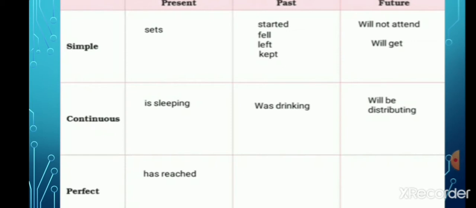So students will write down the phrase is sleeping in the column present continuous. Then beta, left, simple past. Then beta, sets, S-E-T-S, simple present. Then started, simple past. Was drinking, it's past continuous.